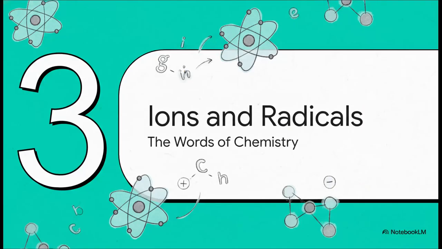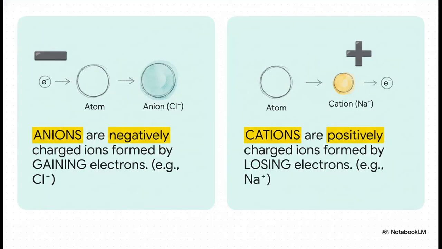Now, something really important happens when an atom gives or takes an electron. It isn't electrically neutral anymore. It gets a positive or negative charge. These charged atoms are called ions or radicals. And these are basically the words we're going to use to build our chemical sentences. And there are 2 main types of these ions.